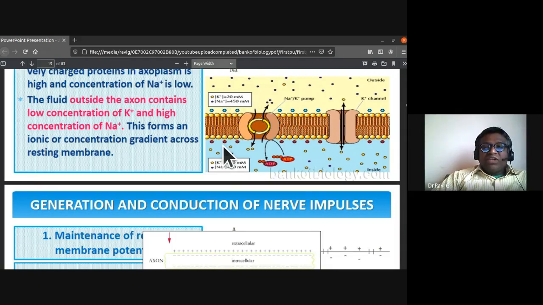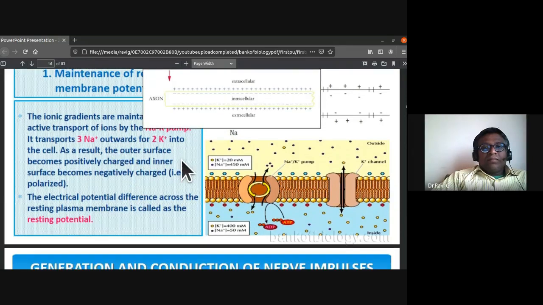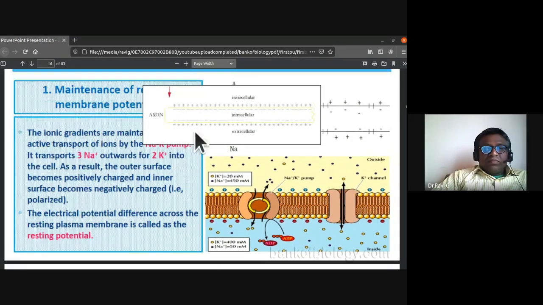So there is a concentration gradient between the inside and outside of the membrane. This is the axon, with the intracellular space within the axon and the extracellular space on either side.